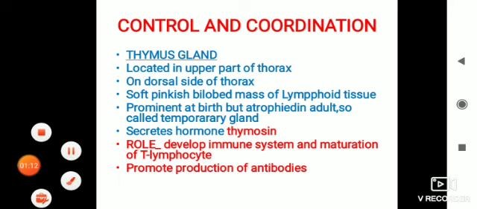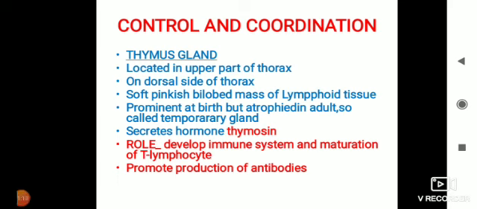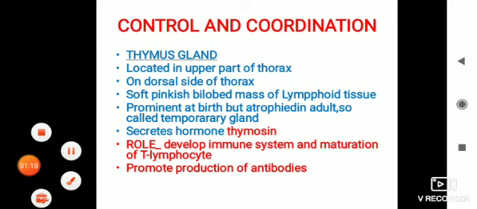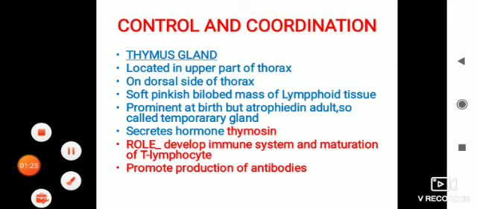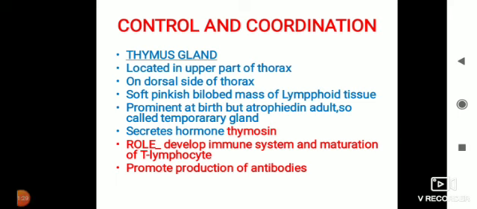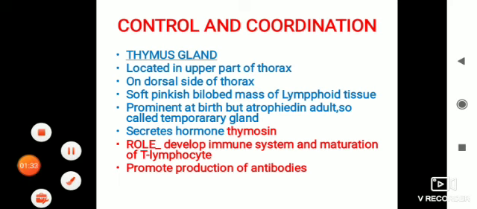T lymphocytes and B lymphocytes are the cells. B lymphocytes produce antibodies and T lymphocytes have types like T killer cells, T helper cells, T suppressor cells. So T lymphocytes directly kill the germs and promote production of antibodies, meaning they do not produce antibodies but they help in the production of the antibodies.